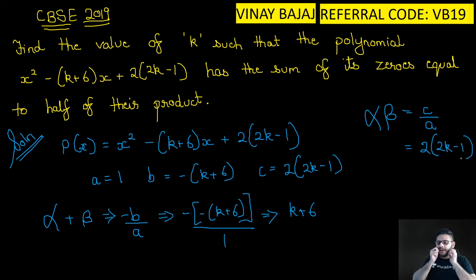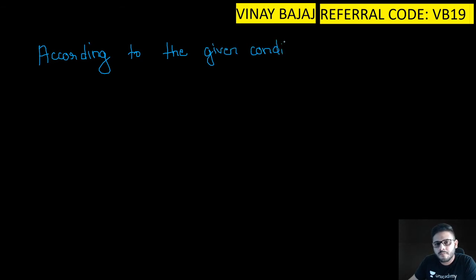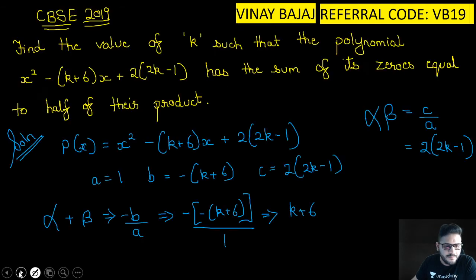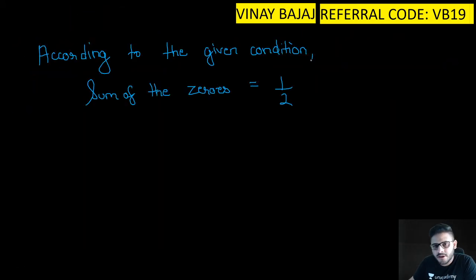Is everyone clear till here? C by a is 2 bracket open 2k minus 1. Now the sum of its zeros is equal to the half of their product. So according to the given condition, the sum of the zeros is equal to half of their product.